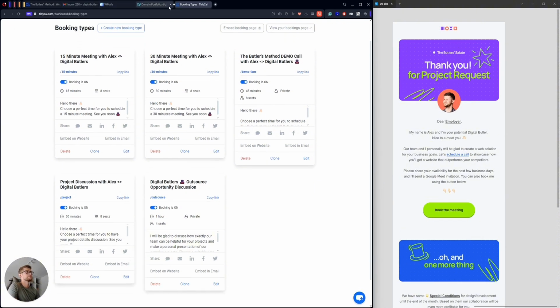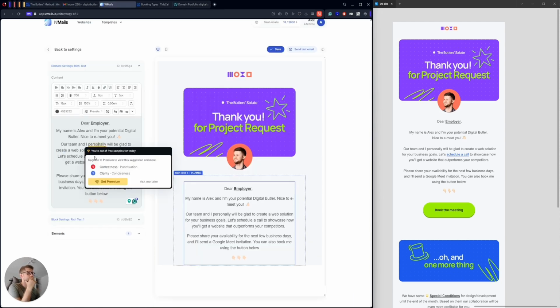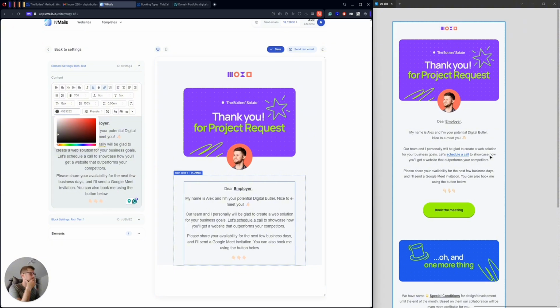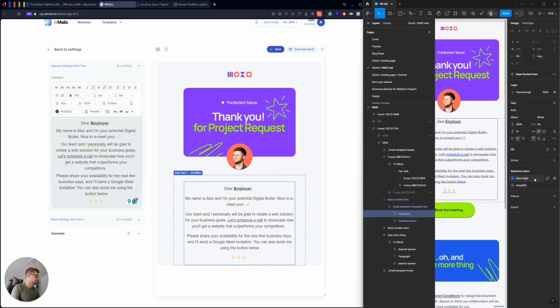I'll copy the link and put it here, right? Okay, I will save it. And right now it's turned into a link, I guess. Yeah, but it doesn't have any visible identification. So I want it to be underlined. It's number one. And the second thing, I want it to be blue color because it's very connected to the link, right?